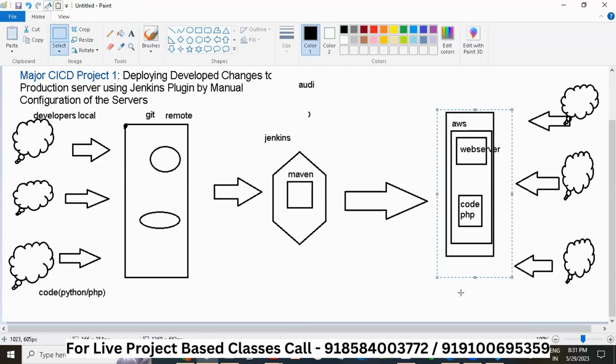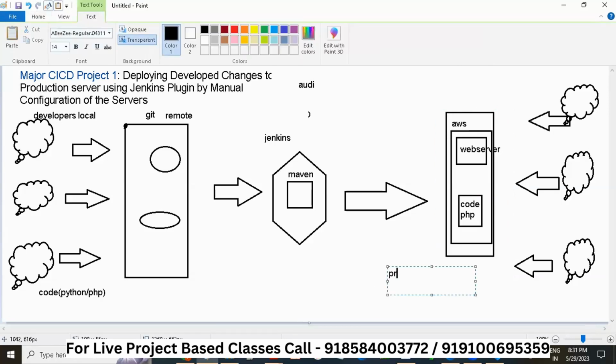As a DevOps engineer, you should use the words provision and configure. We are not going to say we are creating a server, we'll say we are provisioning a server. And we are configuring it.